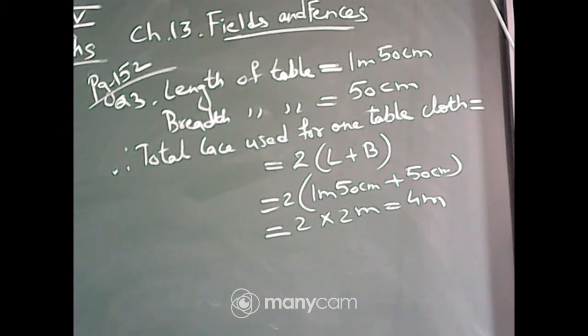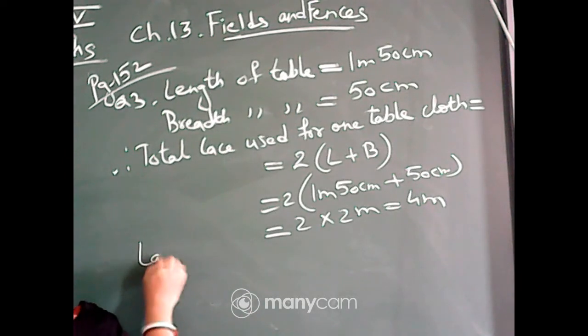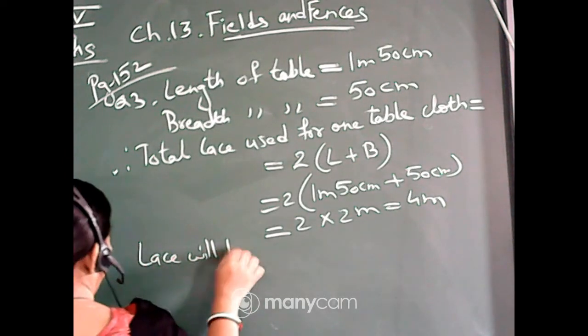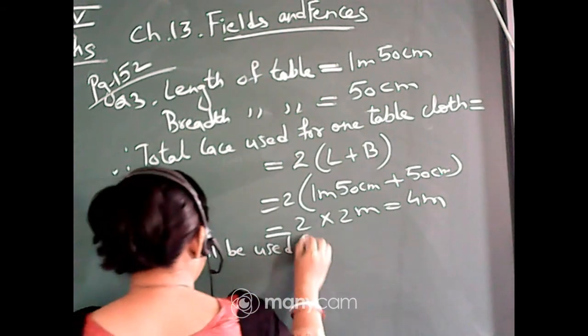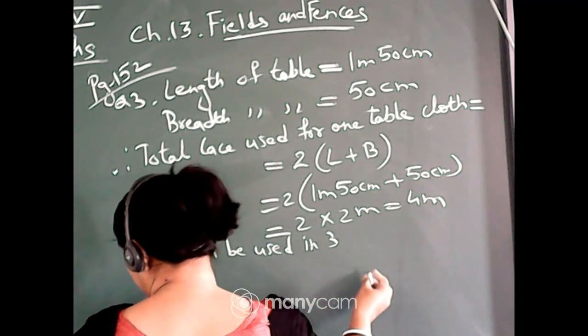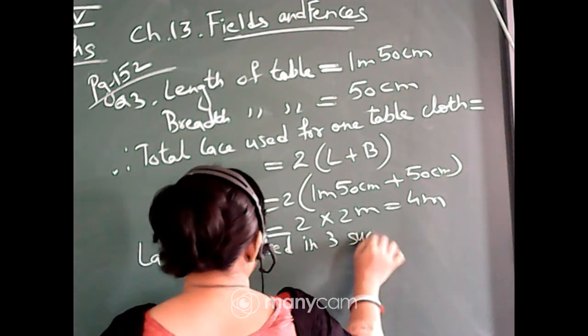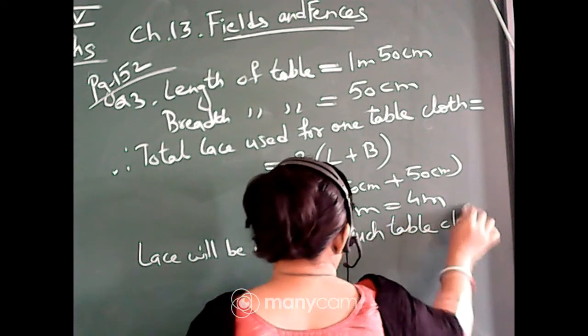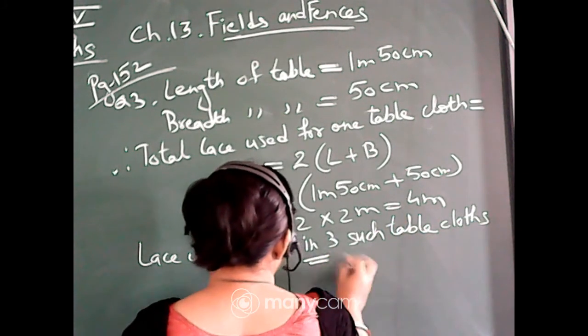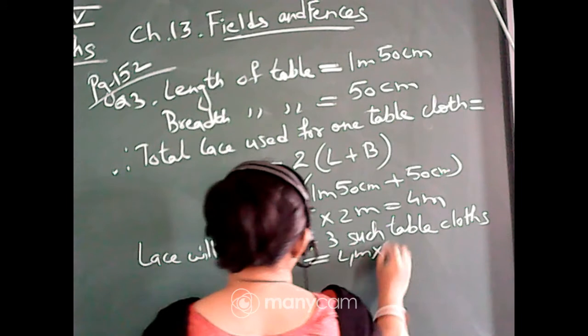That means for 1 tablecloth 4 meter is required. Then for 3 tablecloths, what will you do? You will just multiply, isn't it? So you will write: lace used in 3 such tablecloths is equal to 4 meter.